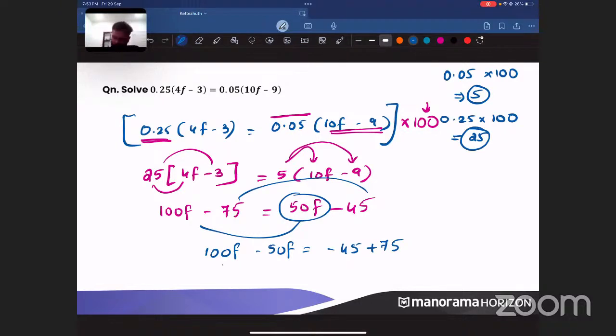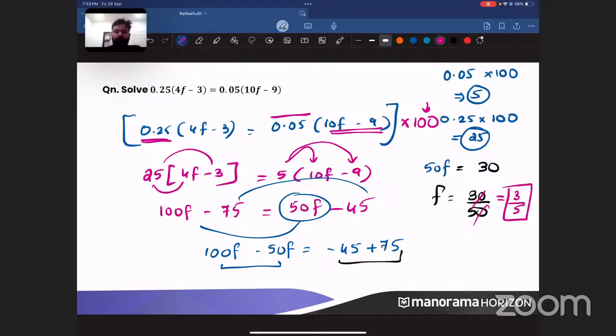If you subtract 100f minus 50f, you will be getting 50f. If you take minus 45 plus 75, you will be getting 30. So 50f is equal to 30. What is f? 30 divided by 50. So 30 divided by 50 means you can cancel the zeros. When you cancel the zeros, you will be getting how much? 3 by 5. Understood? Clear? So this is how we get the value of f, that is 3 by 5.